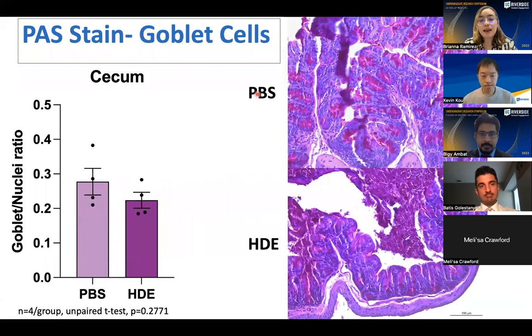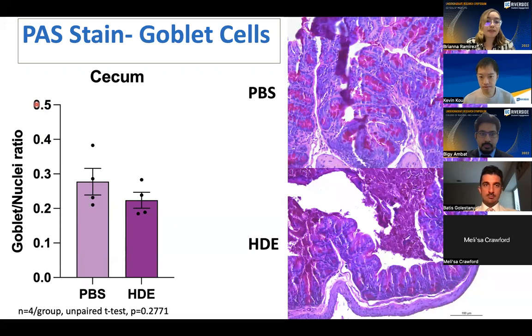Now moving away from that, as I mentioned, the second portion was goblet cells. So we wanted to see if goblet cell number was changing based off HDE exposure. So I did a PAS stain on different sections of the large intestine. Here we have the cecum. The goblet cells are these circular magenta blobs that I would count, and then the purple dots are the nuclei within each crypt that I would count. And I would standardize that by taking the goblet to nuclei ratio.